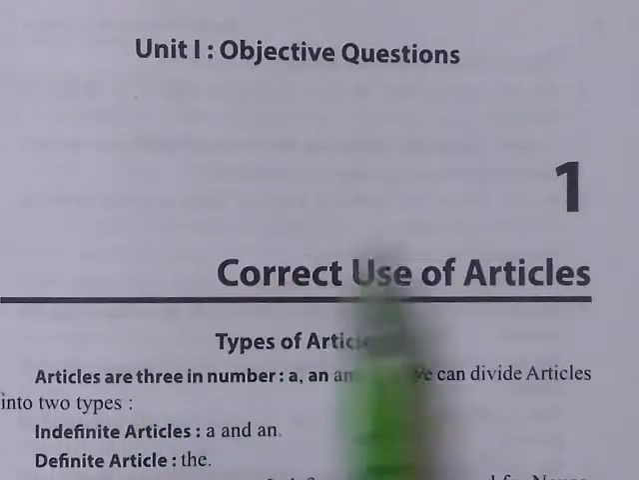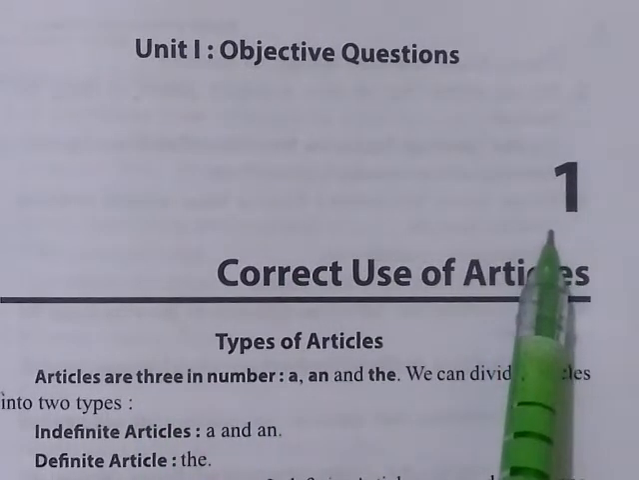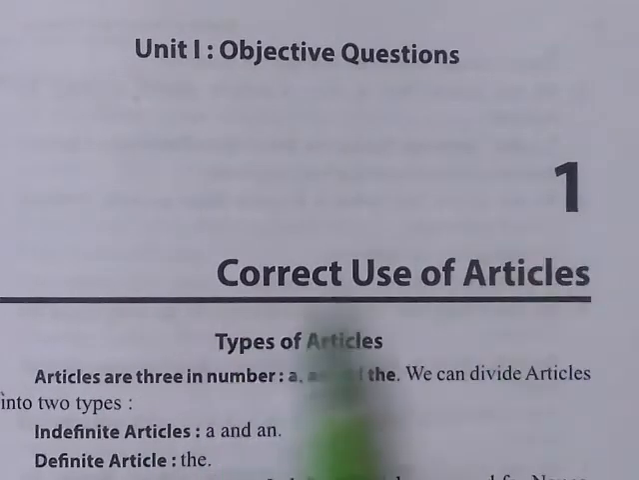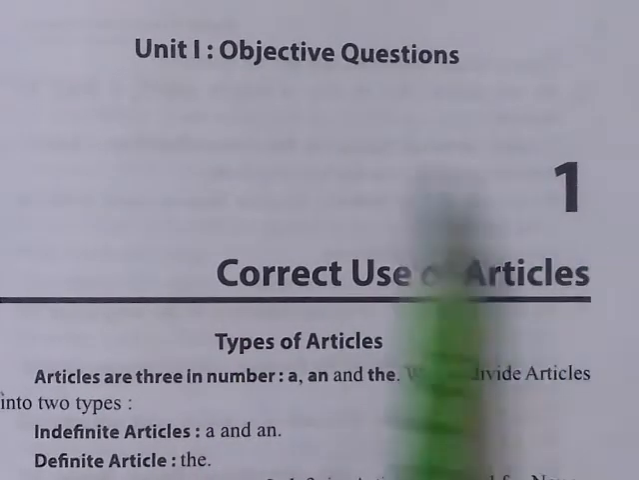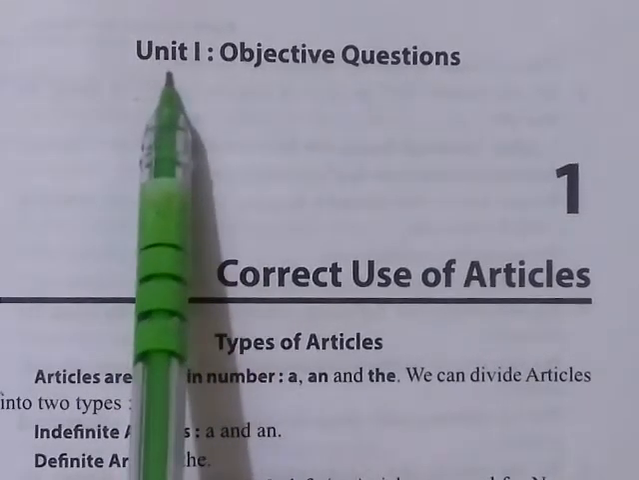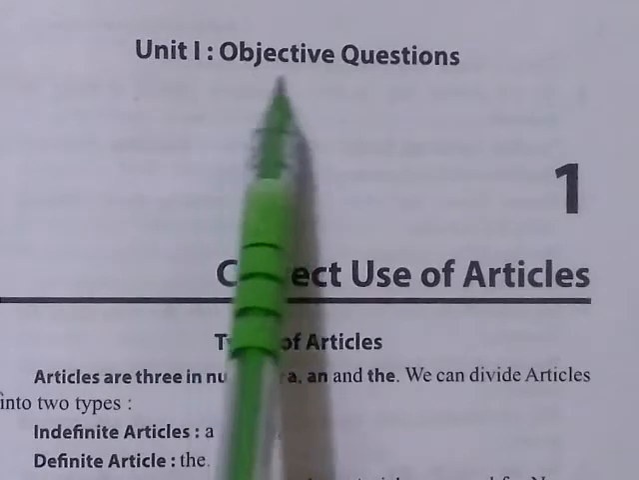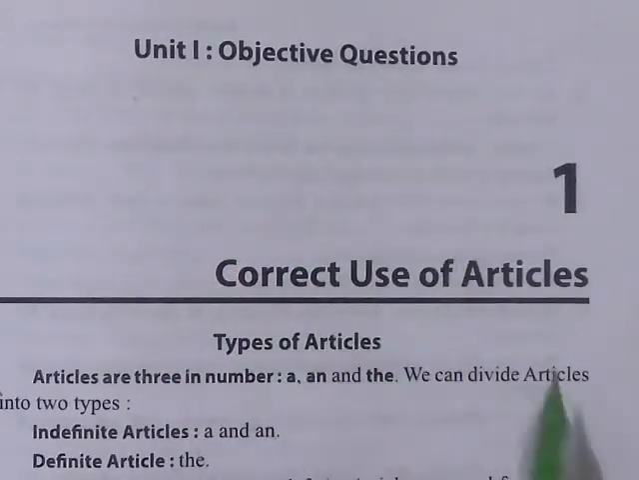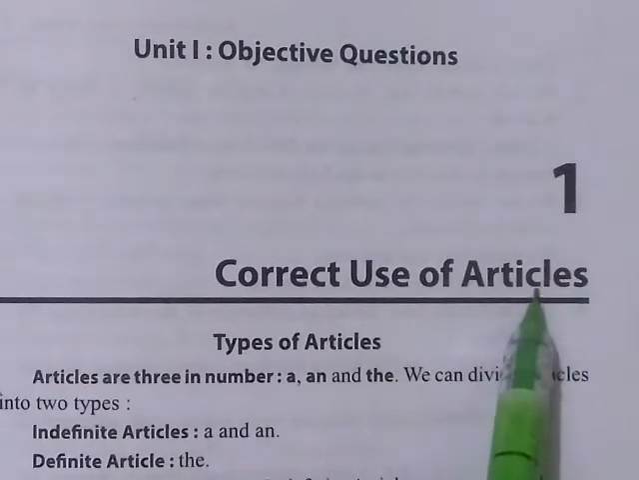So dear students, this is your first chapter, and the very first chapter is based on the articles. That is your first unit, and from this unit only objective questions will be given, meaning very short questions, and all of you are aware of articles, that how many articles are there.